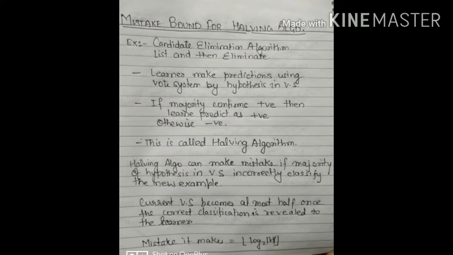The halving algorithm can make a mistake if the majority of hypotheses in the version space incorrectly classify the new instance. The current version space becomes at most half its size once the correct classification is revealed to the learner.